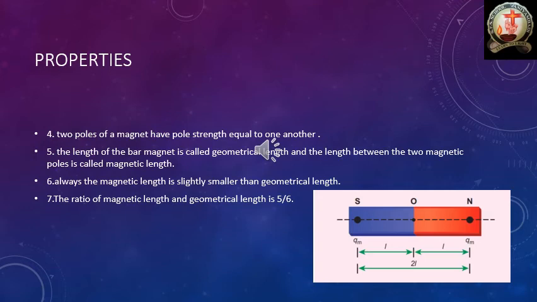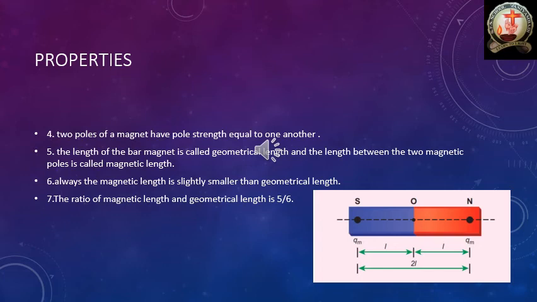Okay, and the sixth point is that the magnetic length is always slightly smaller than the geometrical length. Always the magnetic length is slightly smaller, because magnetic length means length between the poles, and geometrical length means length of the bar magnet. So always the poles will be inside of the magnet only. For that reason, the magnetic length is always slightly smaller than the geometrical length.